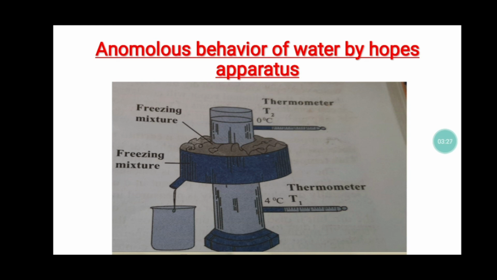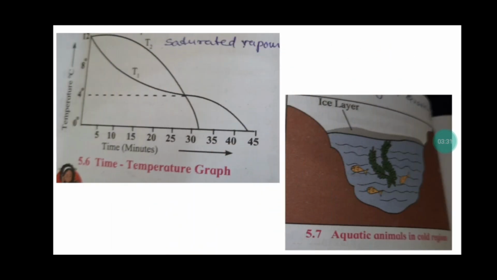We will understand this with the help of the graph. Here on the y-axis the temperature has been plotted and on the x-axis the time. From 10 degrees Celsius, suppose the temperature starts reducing. This is for T1. As it reaches 4 degrees Celsius, the temperature starts lowering down slowly.